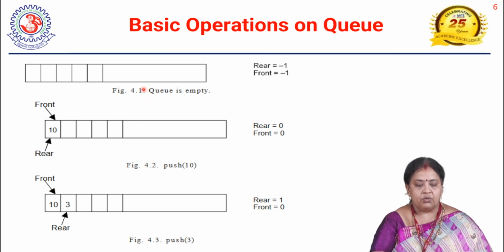So now the queue is empty. When the queue is empty, rear equal to -1 and front equal to -1. When we insert the element, then rear becomes 0 and front also becomes 0. That is the first element. When we insert another element, rear will be incremented and front will be as it is. So rear equal to 1 and front equal to 0.